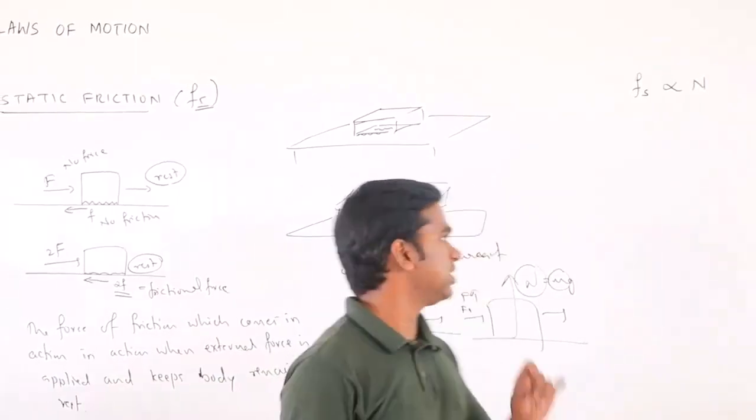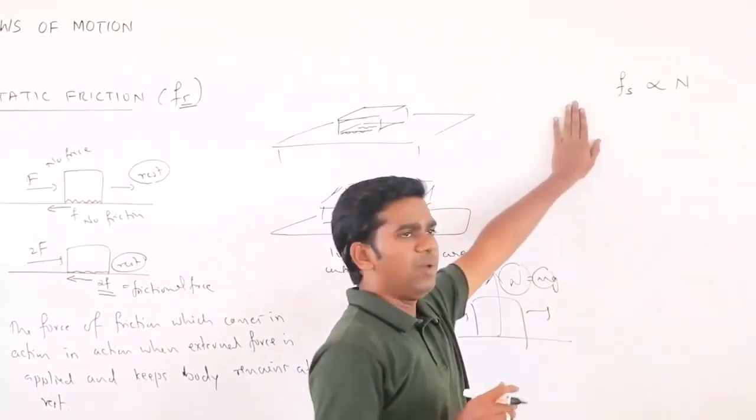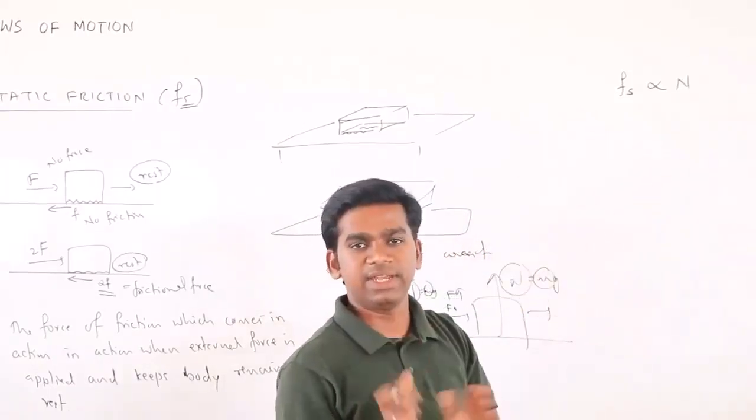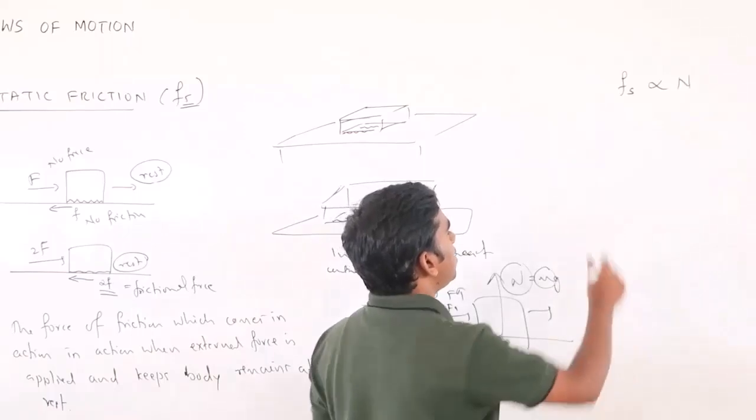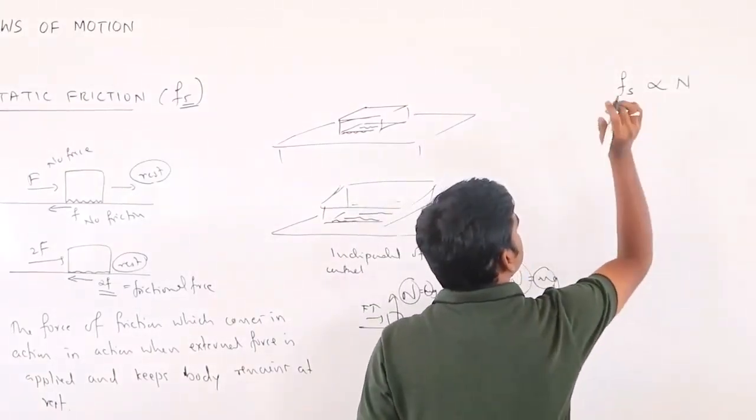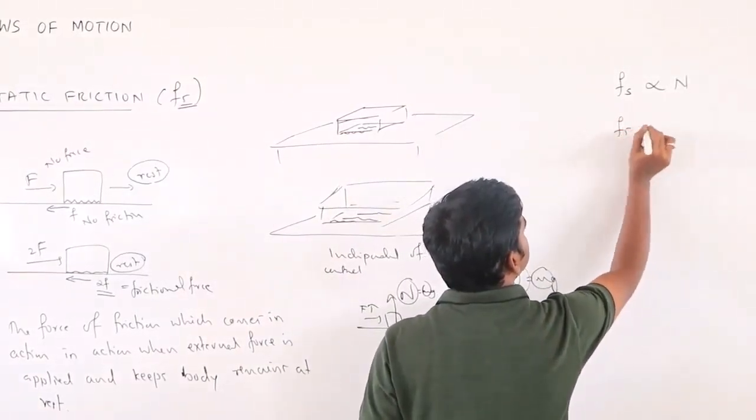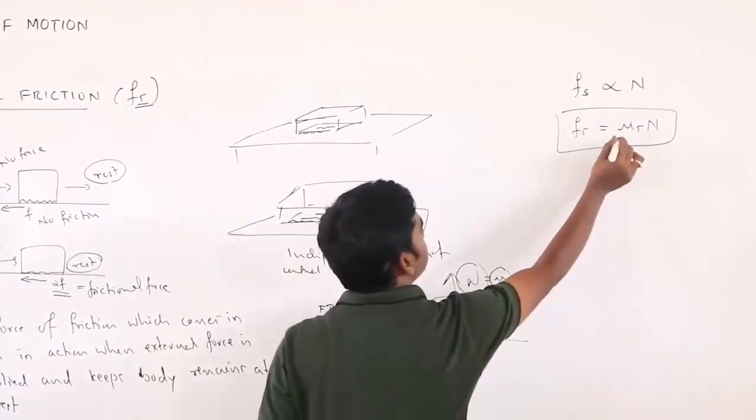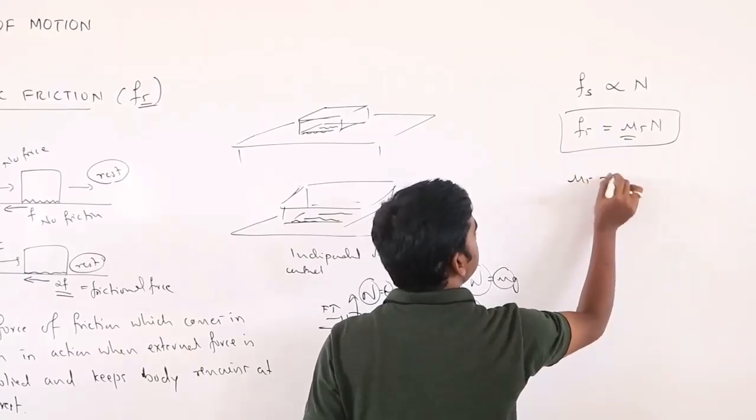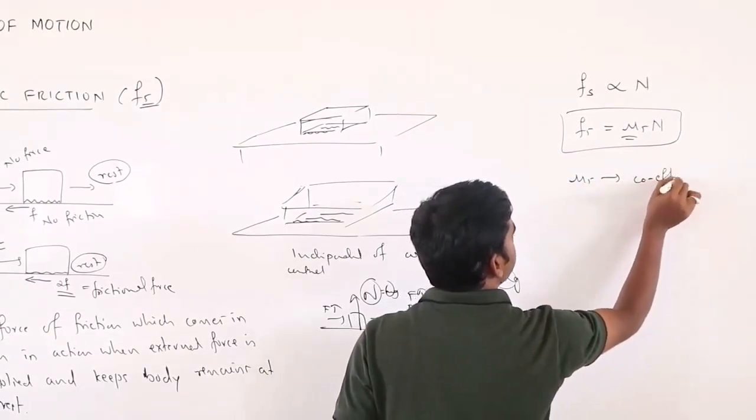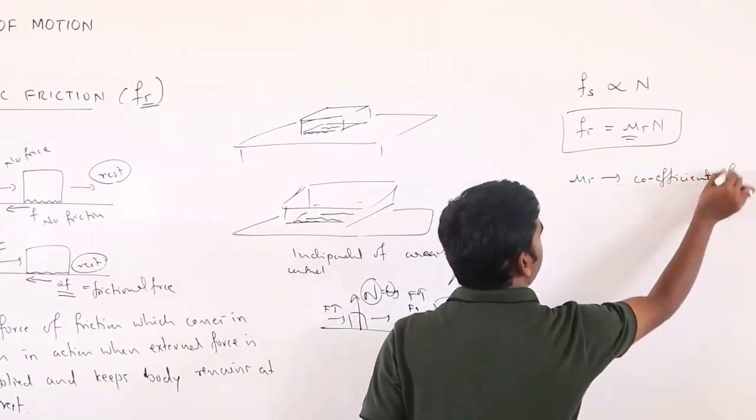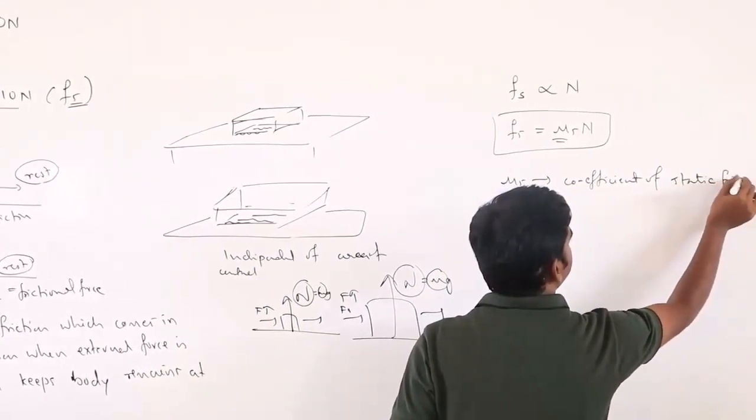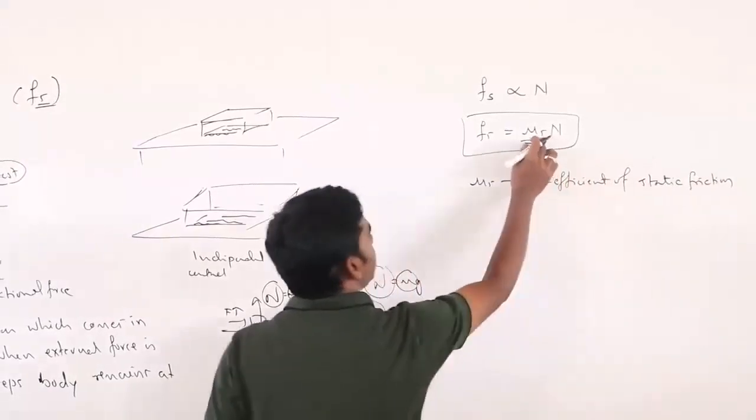Nature of the body in the sense of what type of body it is, whether it is very smooth or very rough. It depends on that. Okay, so to remove the proportionality, we can write it as f_s = mu_s times N. Here it is very important: what is this mu_s? Mu_s is the coefficient of static friction. Okay, so that is why S is coming here.